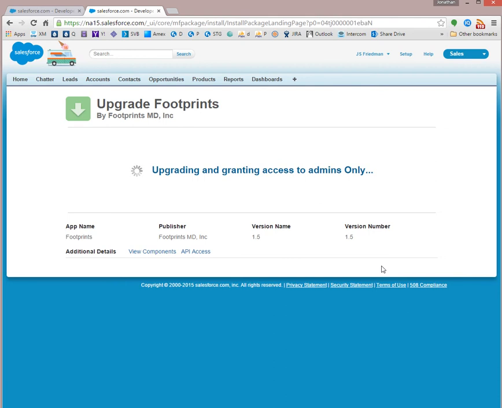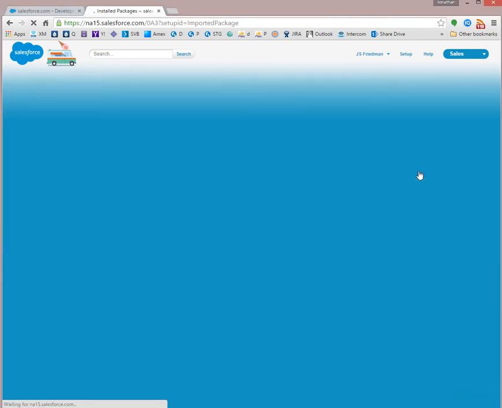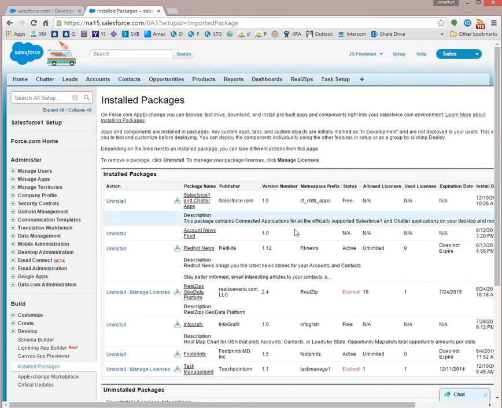So I'm going to go ahead and just click through some of the instructions here. And it's upgrading, and whether you're installing or upgrading for the first time, this flow will be the same. And so while it's doing that, I'm going to simply pause the video. Okay, and you can see that the upgrade is complete. I will click Done, and here you are.